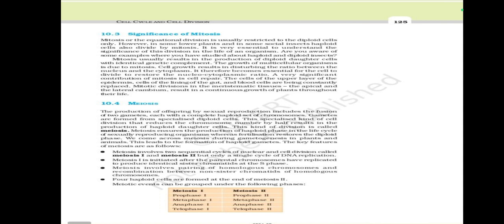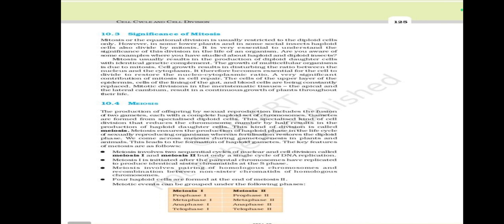Mitosis is very significant in cell replacement, for example in the epidermis cells and the lining of the gut. The blood cells are being constantly replaced. Mitotic divisions in the meristematic tissues, the apical and the lateral cambium, result in a continuous growth of plants throughout their life.